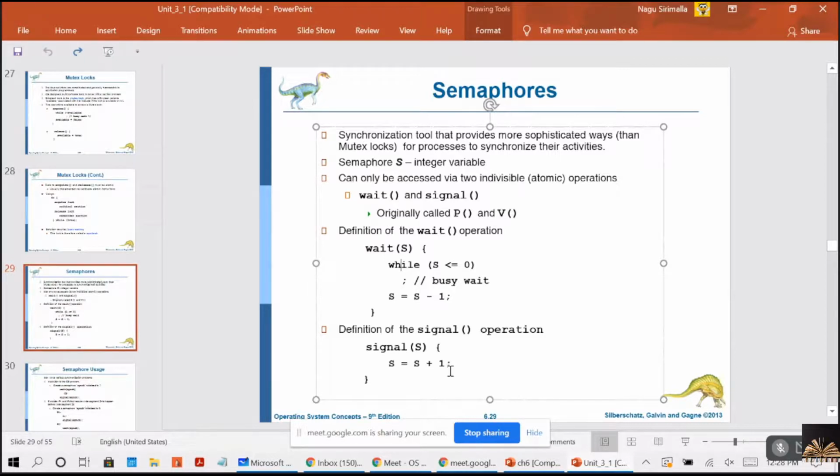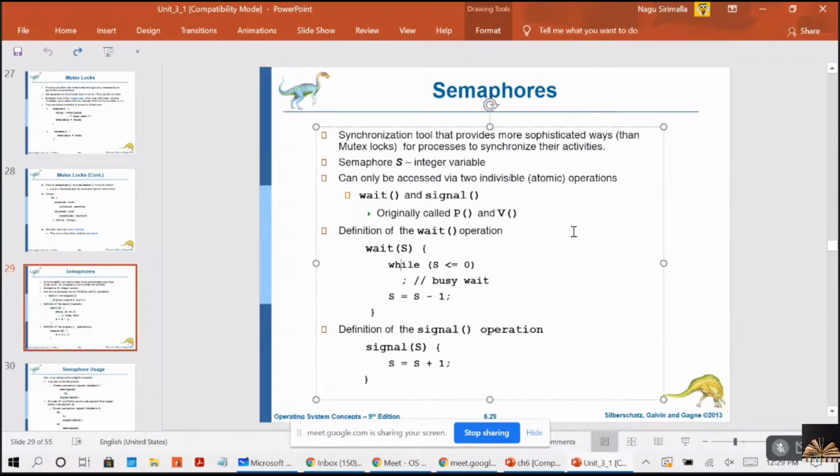Consider that your system has a resource. Your system has a printer. It has one printer in your system, let's consider. What will S be? S will be 1, because you have one resource.